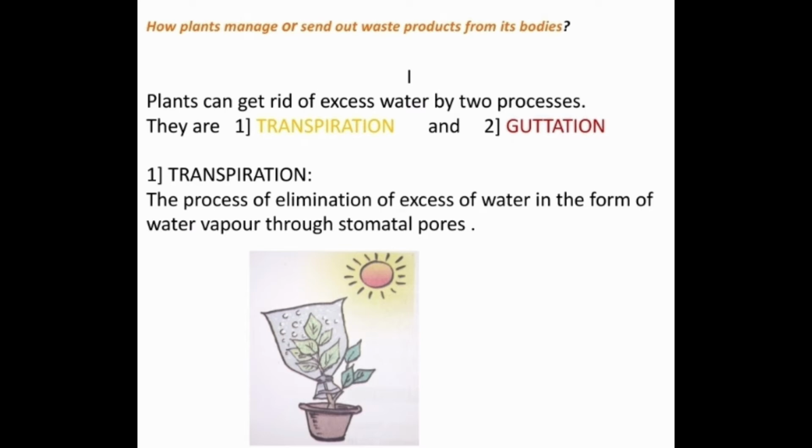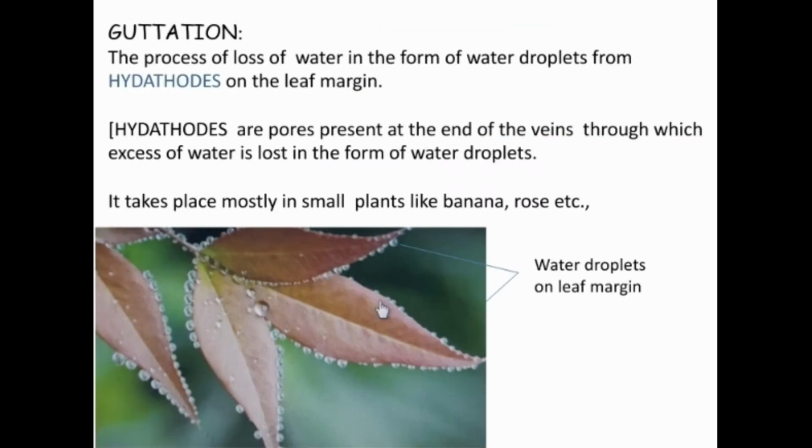What is meant by transpiration? The process of elimination of excess water in the form of water vapor through stomatal pores is called transpiration. We have studied transpiration in the third unit and also in previous classes. So the excess water that enters the plant through stomatal openings is eliminated in the form of water vapor. You can understand by observing this given picture. This is one of the processes to eliminate excess water from the plant.